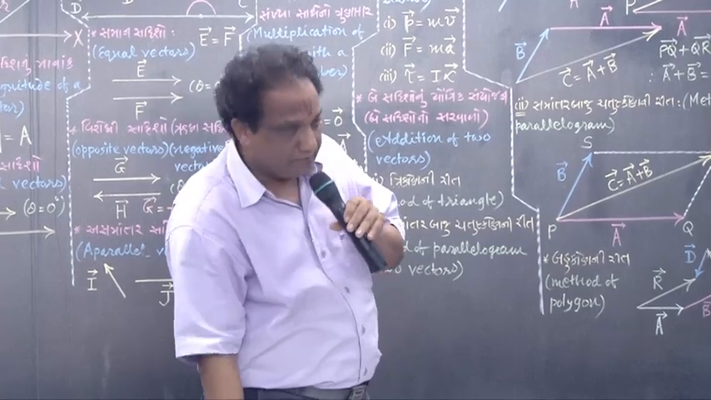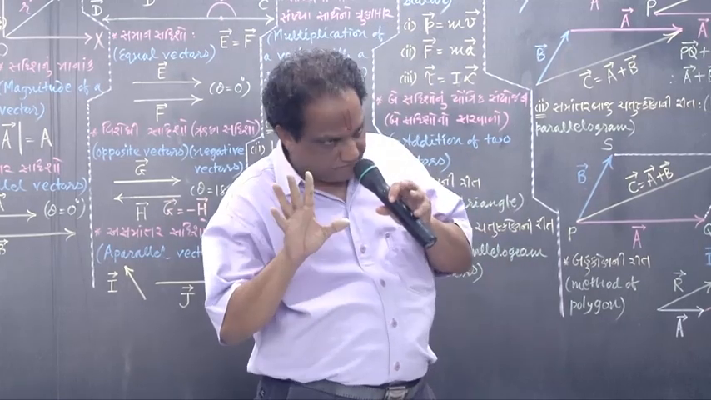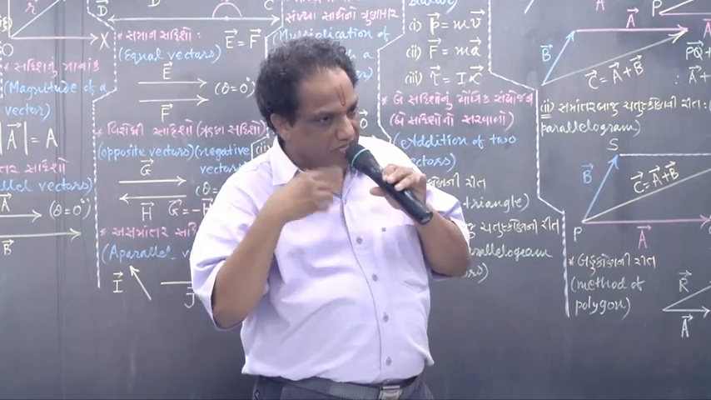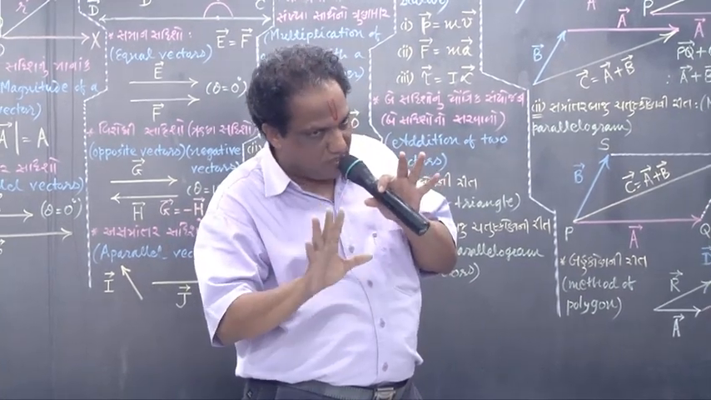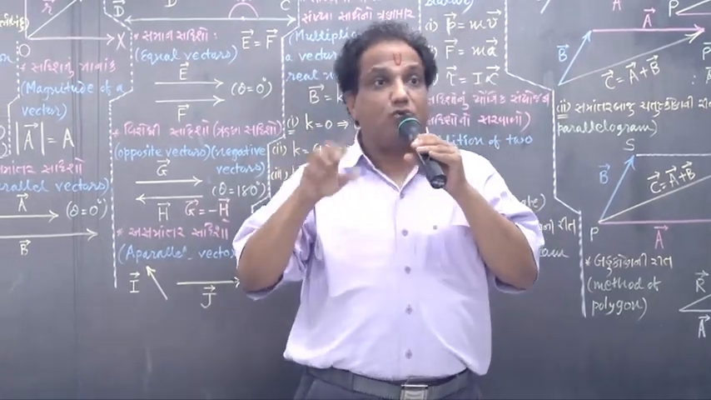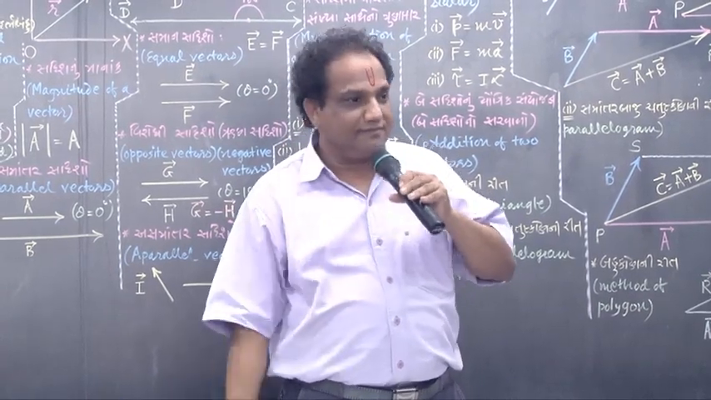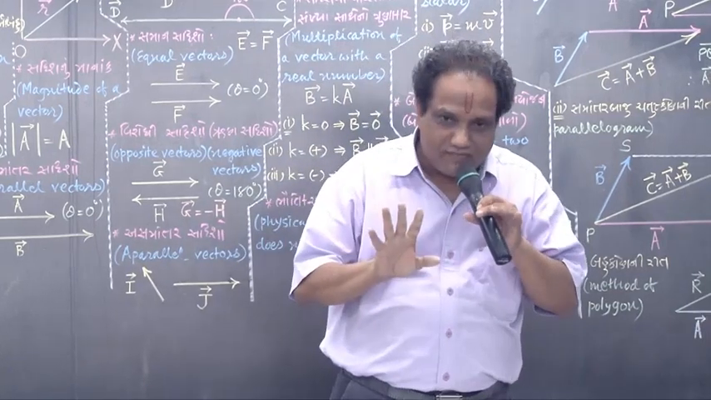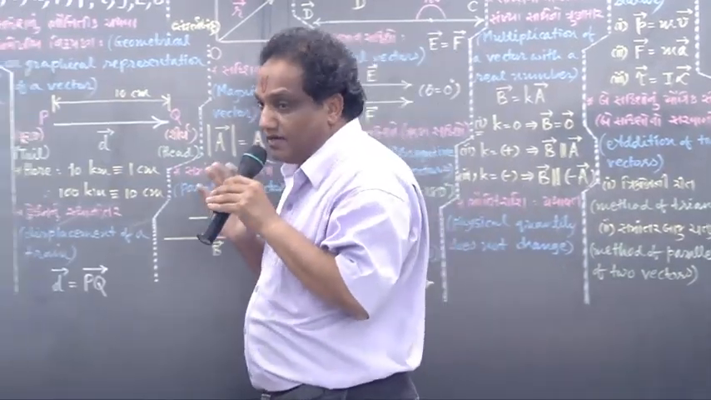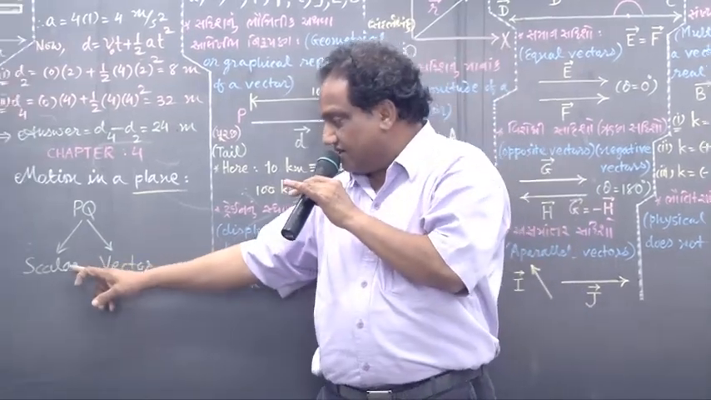For example, the mass of my body is 85 kilogram. That is sufficient. To describe mass, this magnitude is quite sufficient. Then the other person will not ask a counter question: 85 kilogram? In which direction? He will not ask this way, because to express mass, direction is not required. So such physical quantities are called scalars.